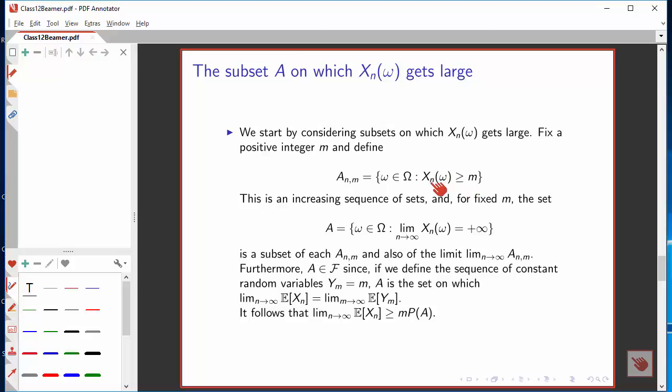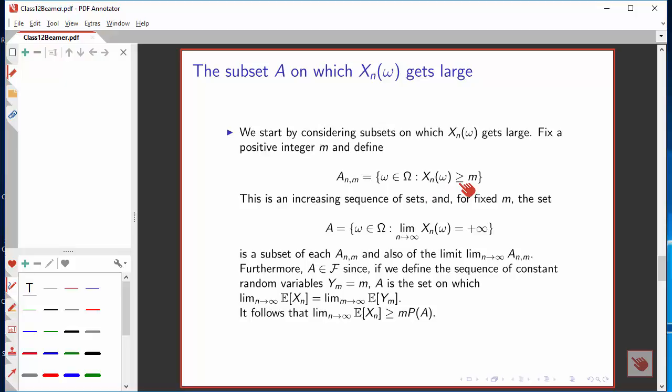As n gets larger and larger, since x sub n is an increasing sequence, this set can only get bigger and bigger. The values are larger and larger, and therefore there could be a larger set on which it exceeds m.